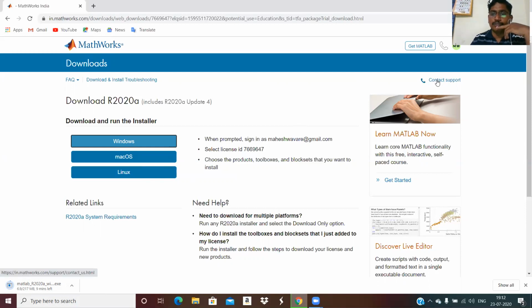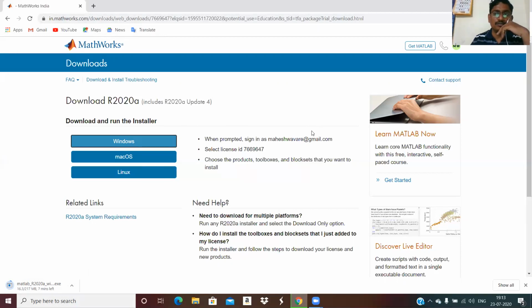You have contact support for more information here. And this is the official website where you can use MATLAB for a 30 days trial. You can do your work, and with one Gmail account you have 30 days trial.